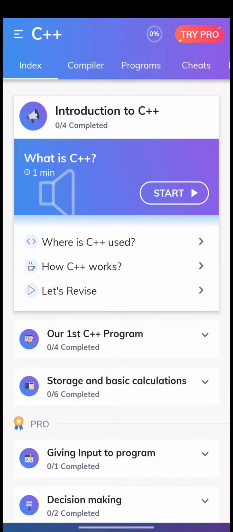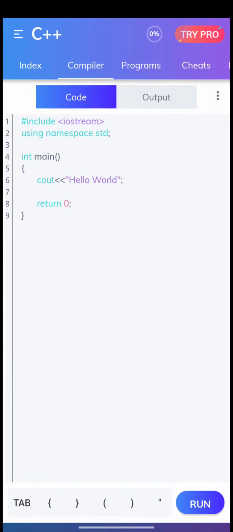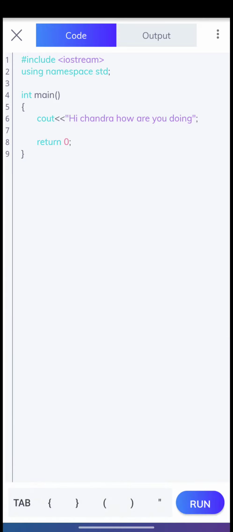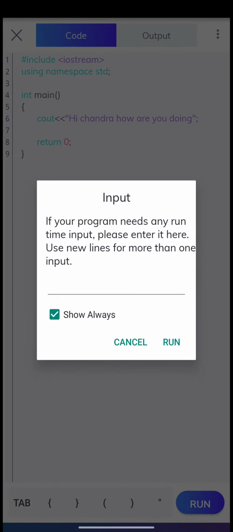Click on Now Compiler. Here is a sample code placed for you. Hello world. You can modify this program. I'm customizing this code. Once you're done, then click on the Run button, which you can see at the bottom. Click on Run.